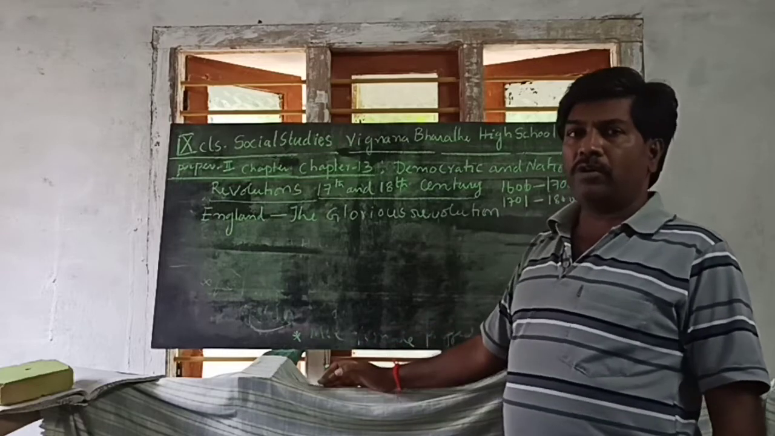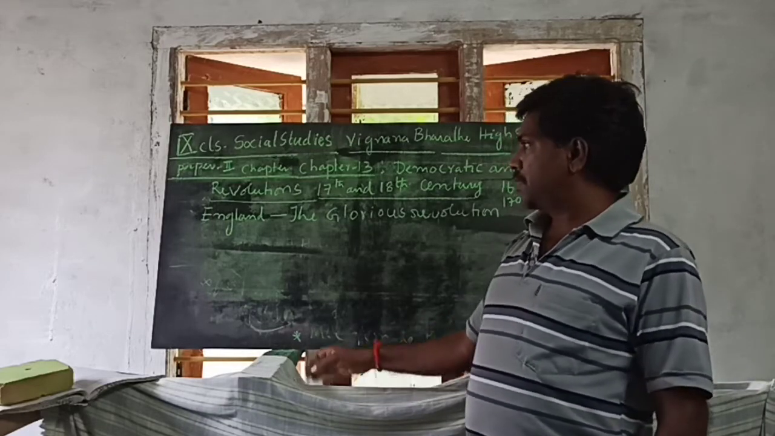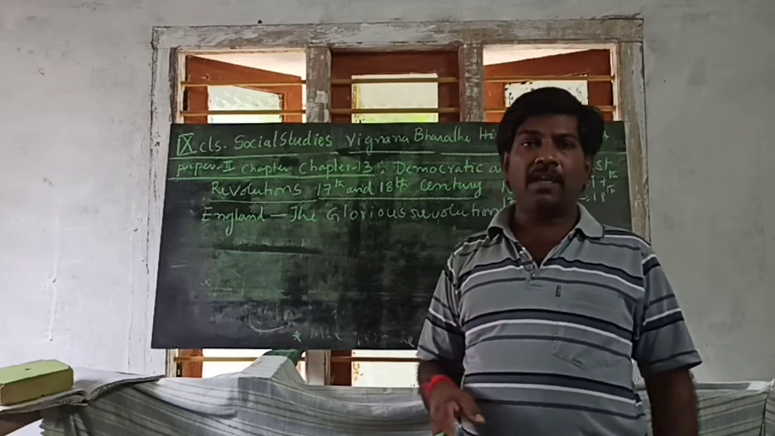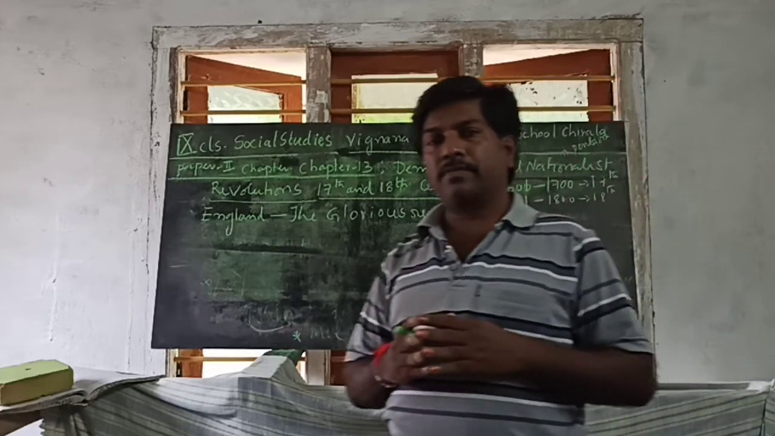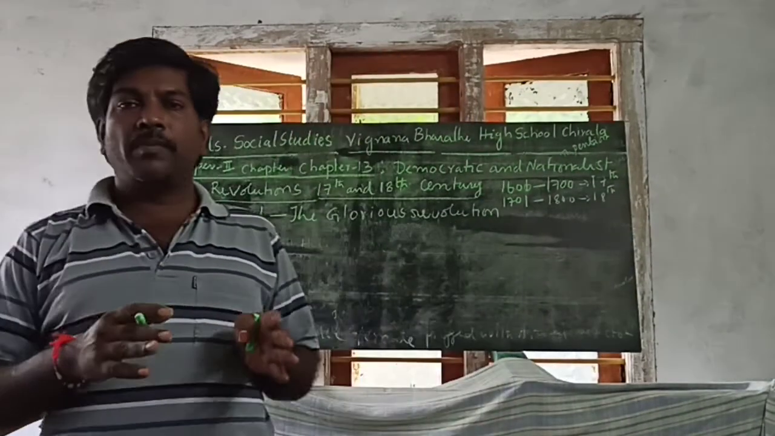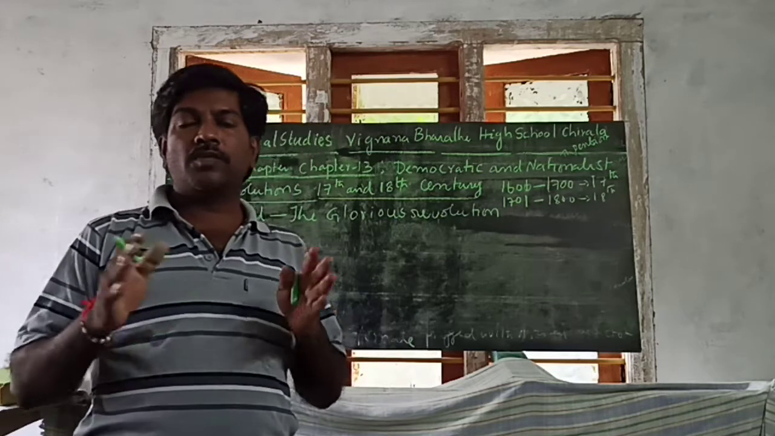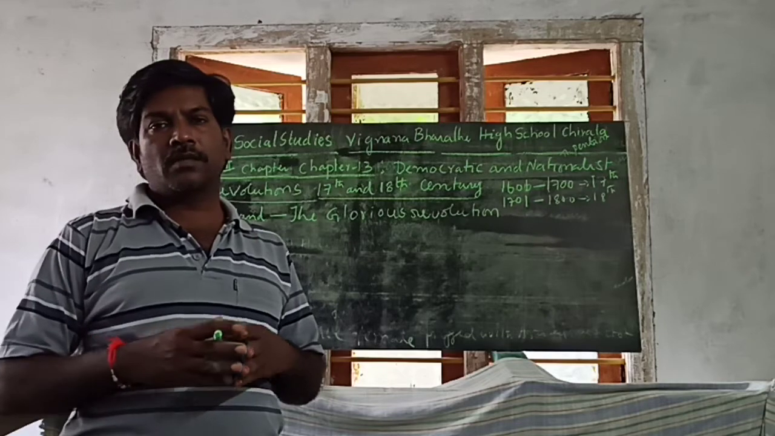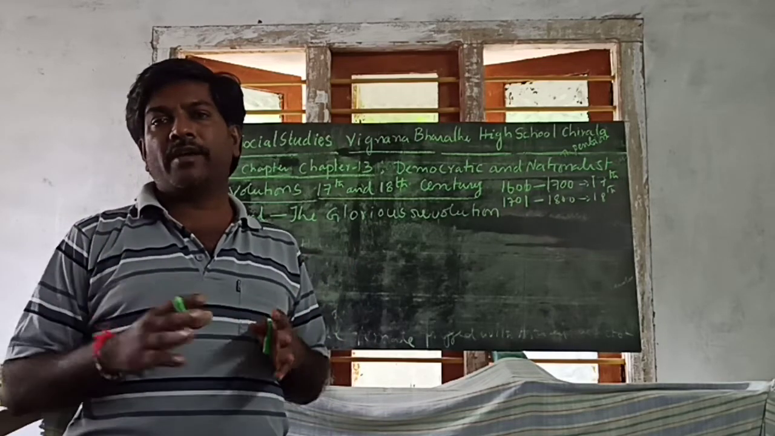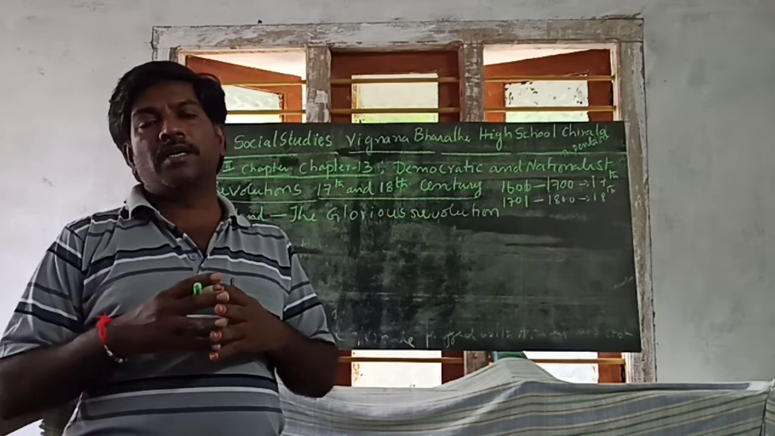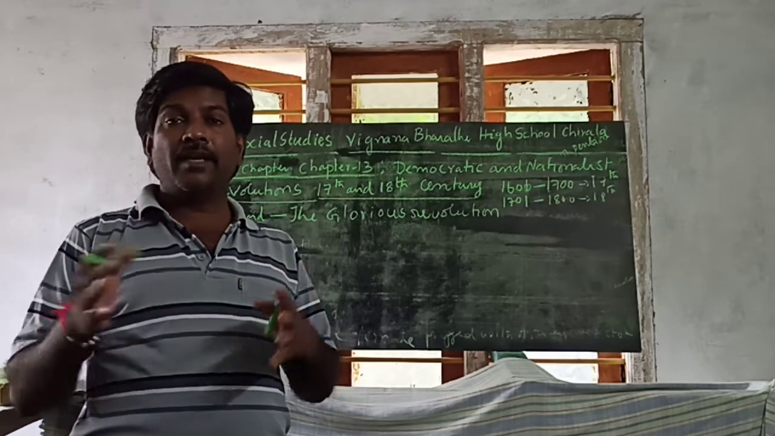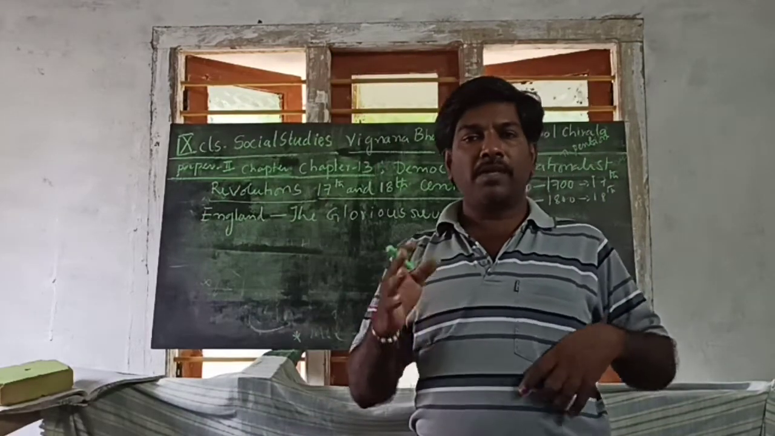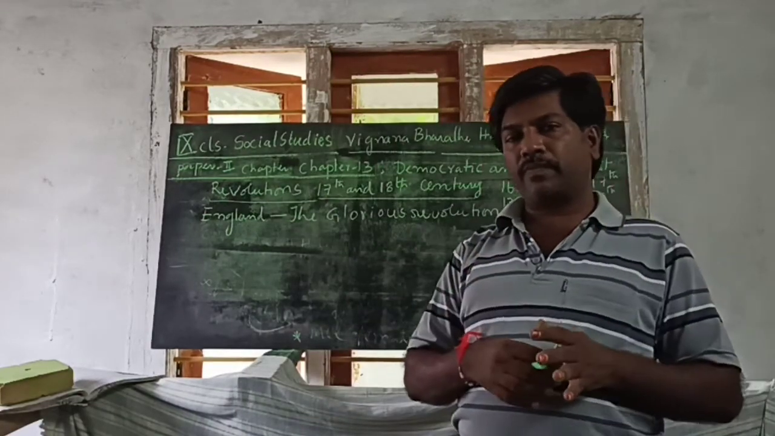Now I am going to discuss England, the Glorious Revolution. What is England? England is an agricultural nation. Most of the people belong to agricultural families. So landlords, big merchants, lawyers, farmers, workers, the king, the pope and other categories of people play an important role in English society.